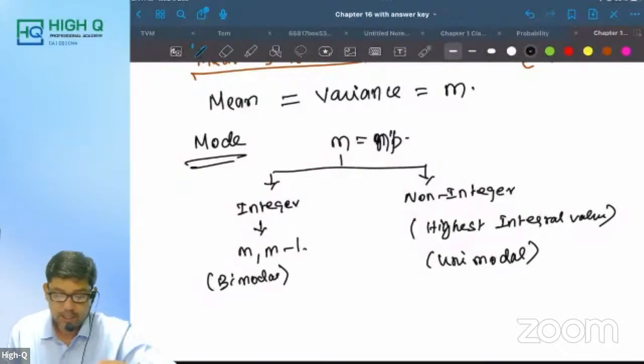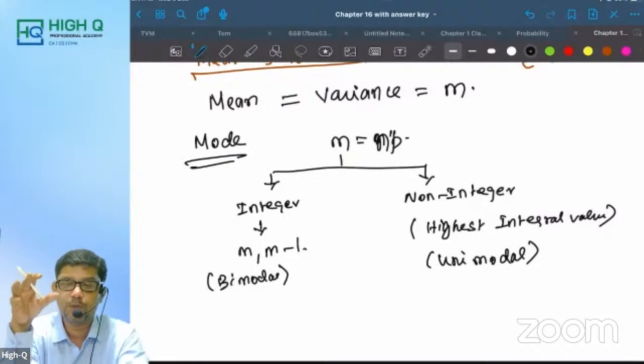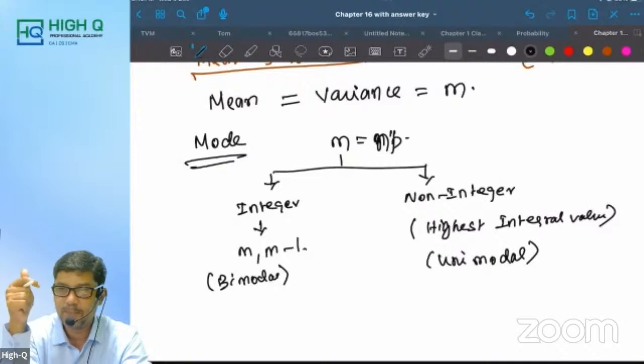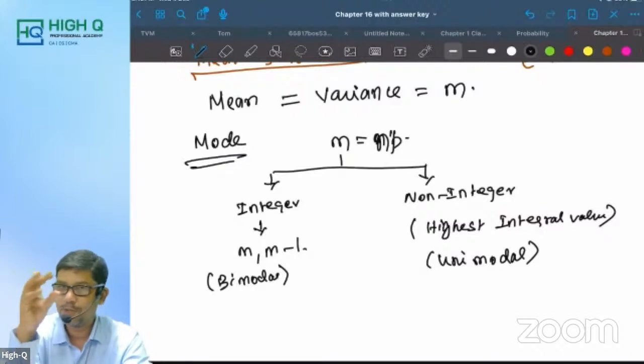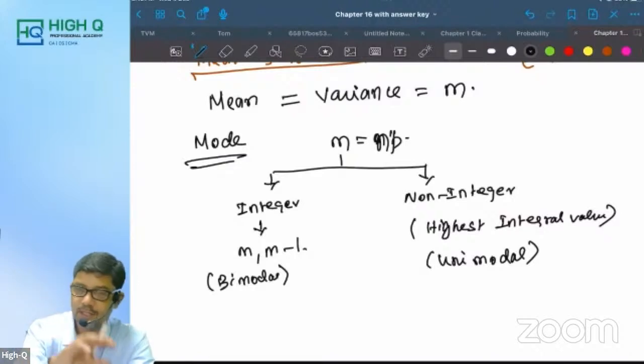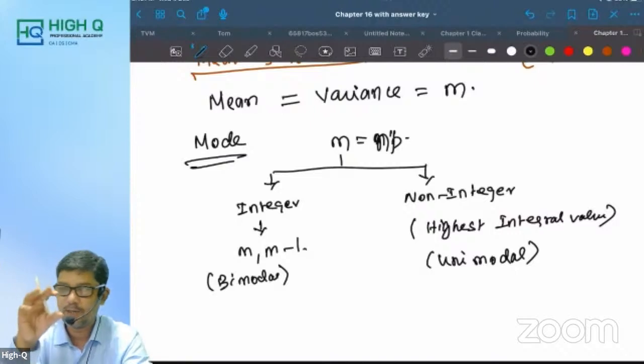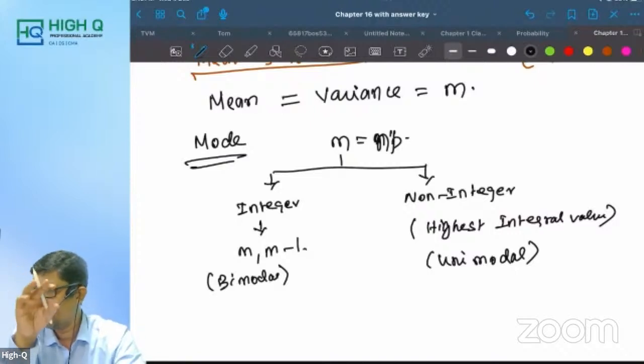Fine, unimodal or bimodal. So when it comes to the Poisson distribution, these are the things to be remembered. When the trials are infinite, n tends to infinity, p tends to 0, and NP is finite. It is uniparametric. It is a discrete distribution. Since it is discrete, we use the Poisson probability mass function: P of X equals x is equal to e power minus m into m power x divided by x factorial.